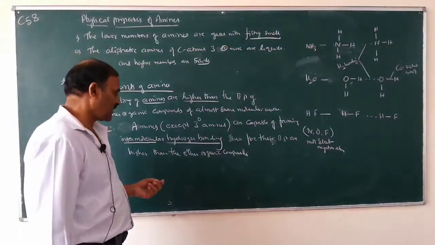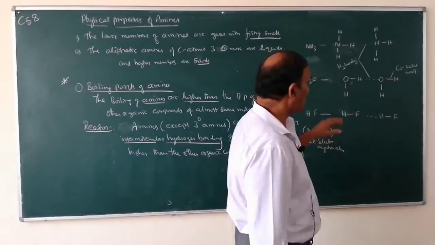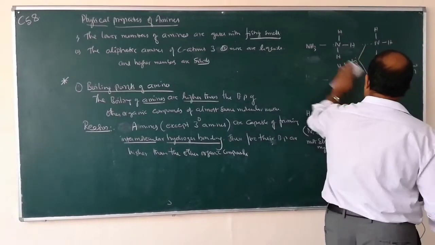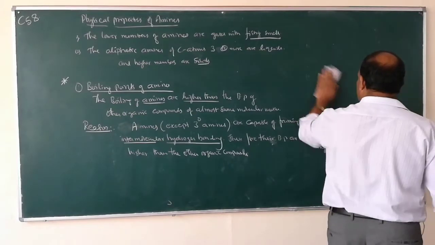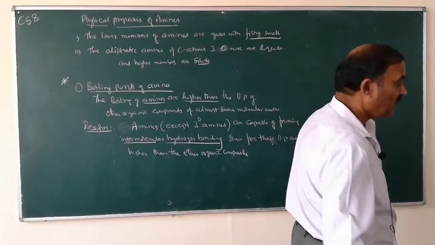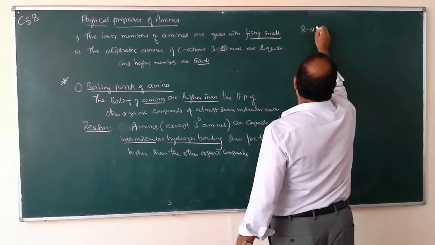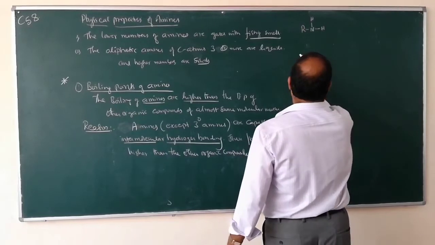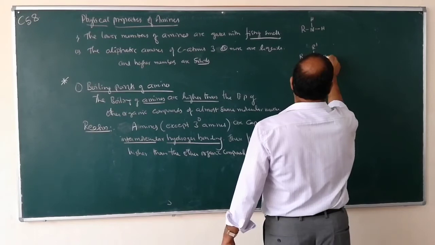What is the meaning of this? Because of hydrogen bonding, what happens? There is association of molecules. Say for example, this is a primary amine. Primary amine is represented by R, N, H, H. This is a secondary amine, R, R dash, NH.